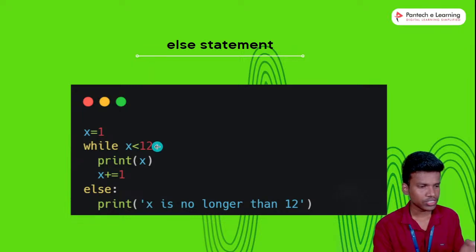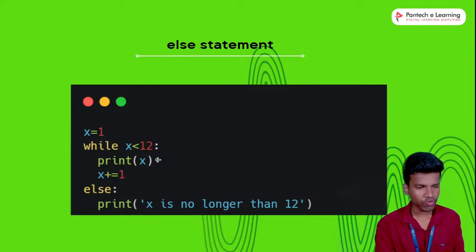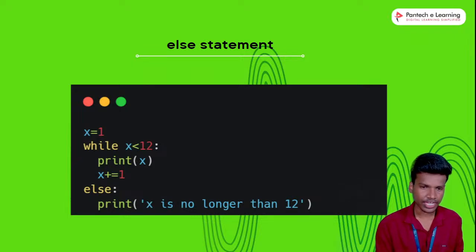Yeah, so x is equal to starting within 1. Same like that, it is a common looping function. The last value is 12, right? So at 12 the loop automatically stops. The last value that is executed is 11. The 12 is not executed because, based on Python, the last value is n minus 1. The 12 value is not executed. Then only the else statement will be executed, right?